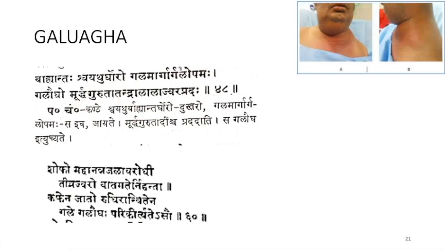That means air, breathing, should also be stopped. Kaphena Jadu Rudiran Videna. So this is a disease caused by the vitiation of kapha and rekta in the gala region. Galaukha Parikirtido. So this disease is known as Galaukha.